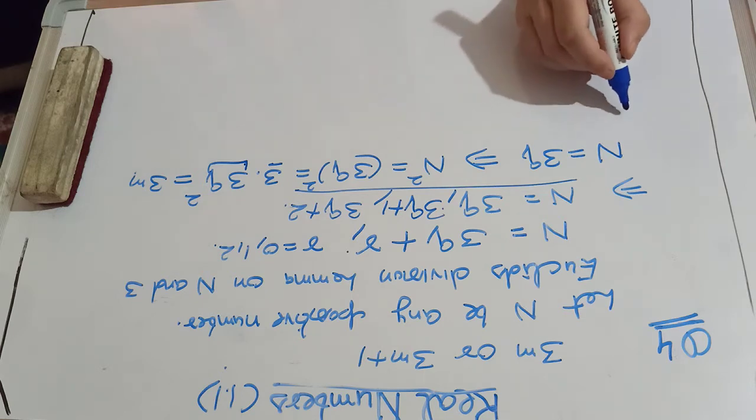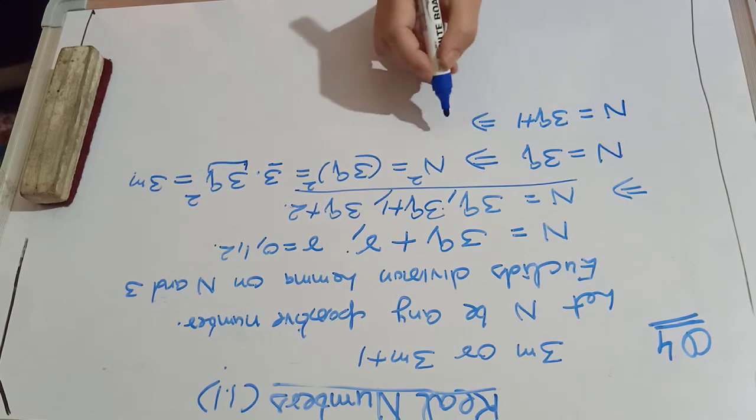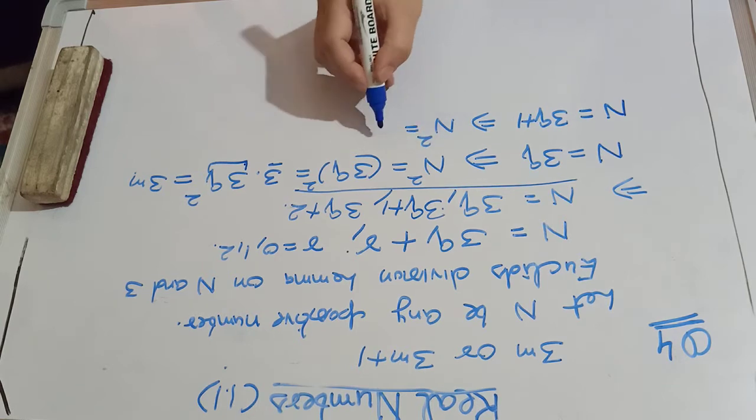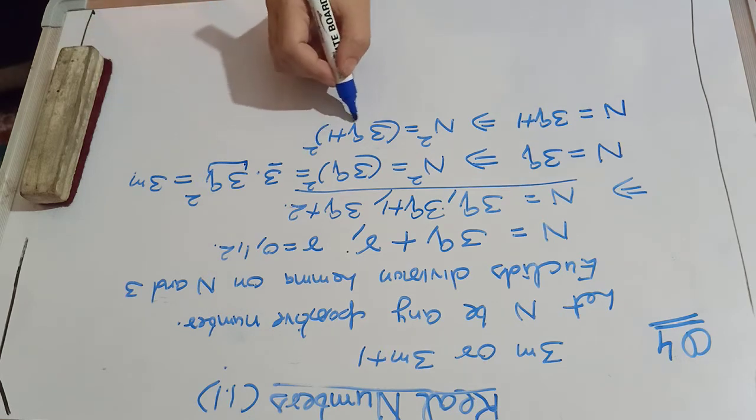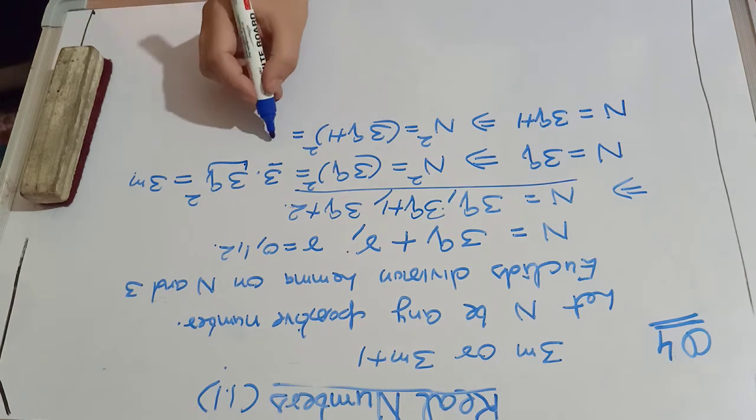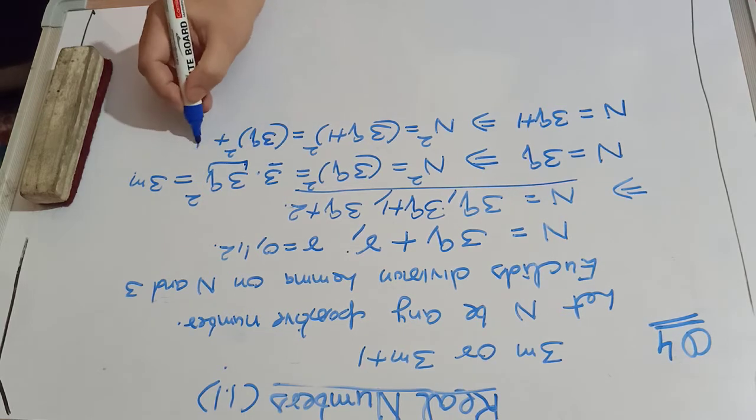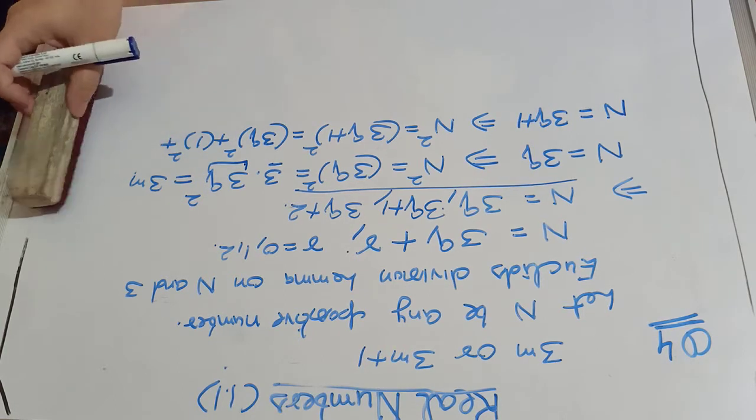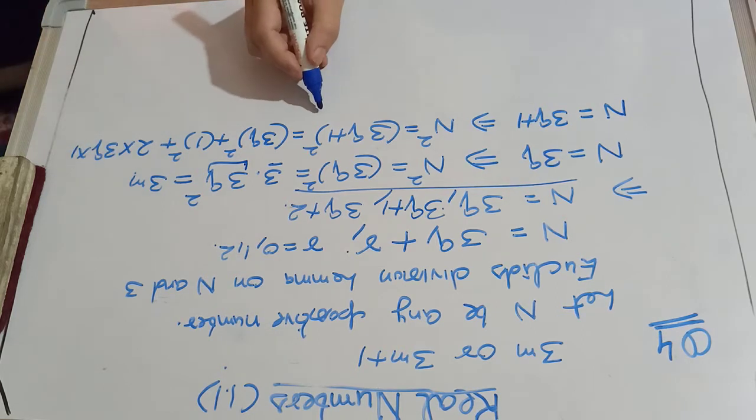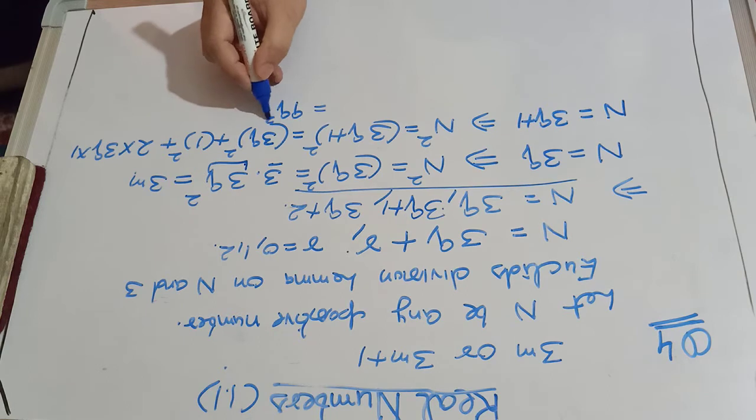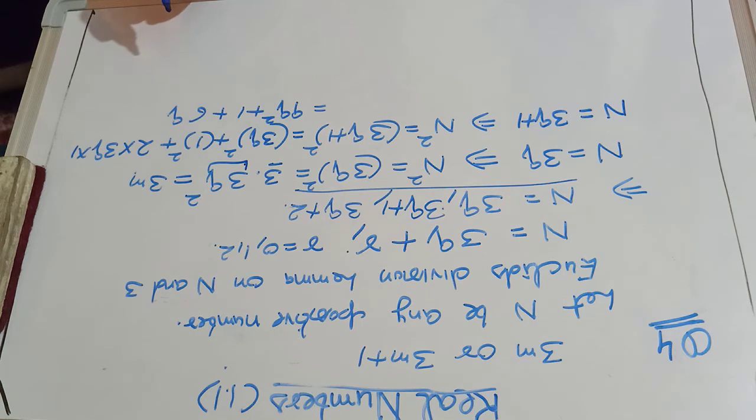Secondly, take n as 3q plus 1. Squaring both sides, n square is 3q plus 1 whole square. Apply a plus b whole square. So you will get 3q squares plus 1 square plus 2 into 3q into 1. Then you will get here 9q square plus 1 plus 6q.